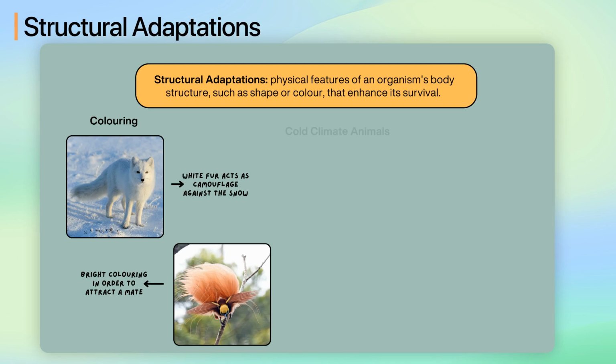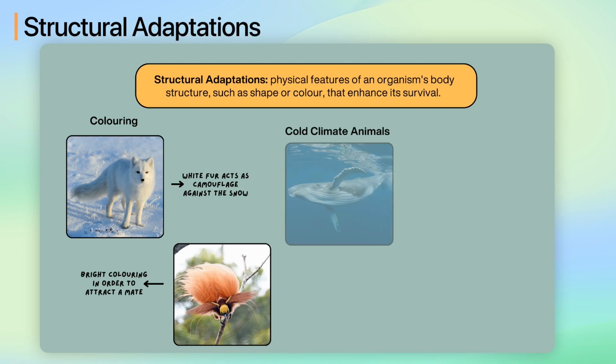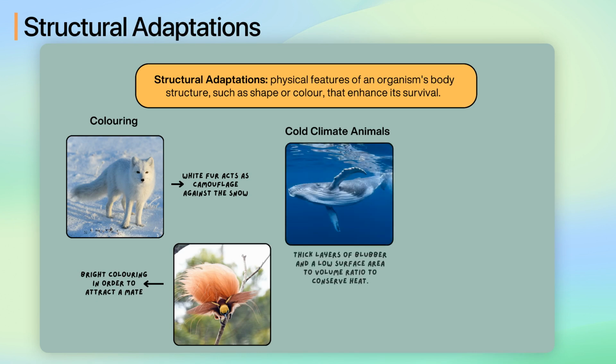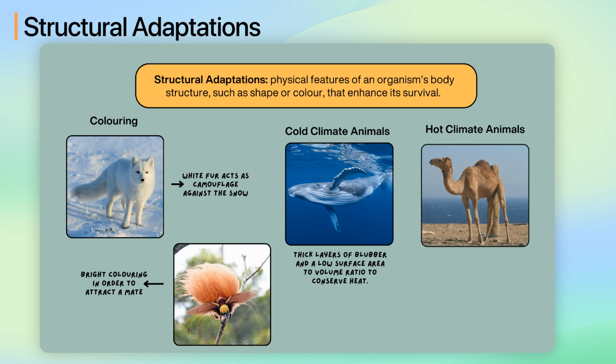Another example is animals living in cold climates have adaptations for heat retention. Whales, for example, have thick layers of blubber under their skin and a low surface area to volume ratio, which helps them conserve heat. In contrast, animals in hot climates need to lose heat efficiently. Camels, for instance, have a thin layer of fat and a large surface area to volume ratio to help them dissipate heat. Their long legs also elevate their bodies away from the hot ground.